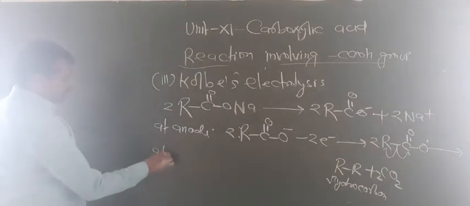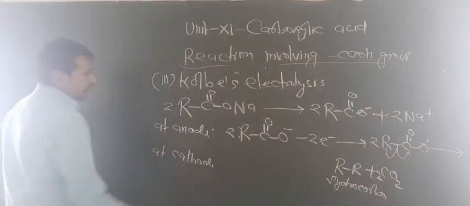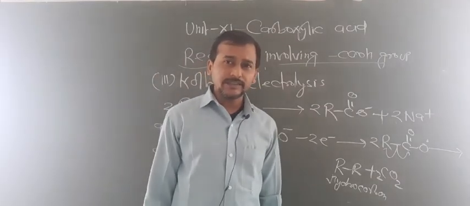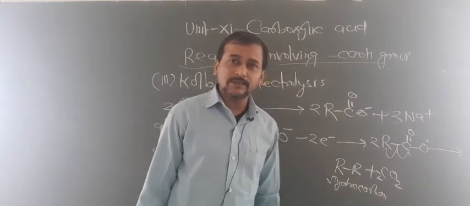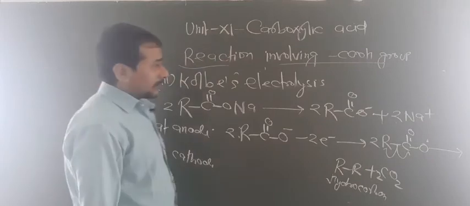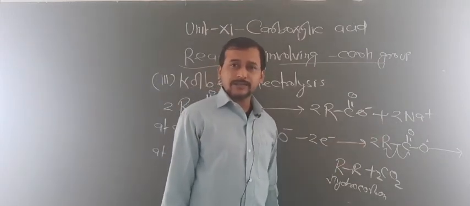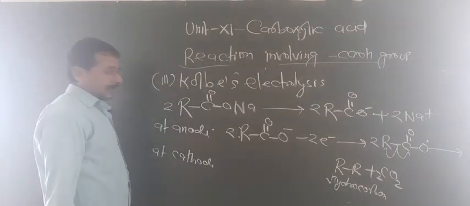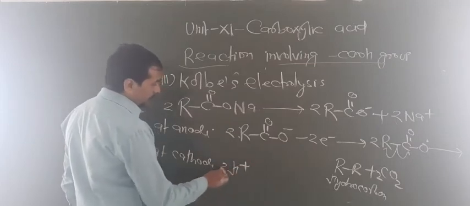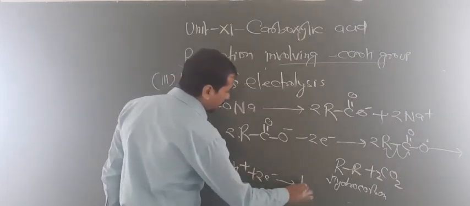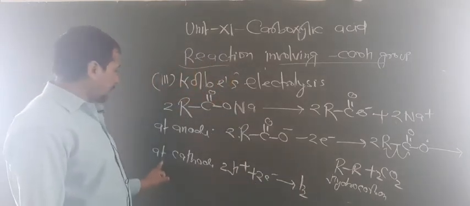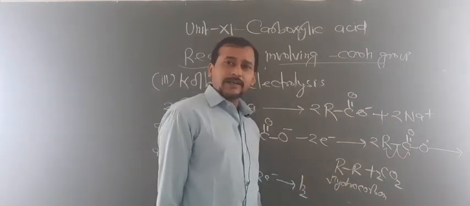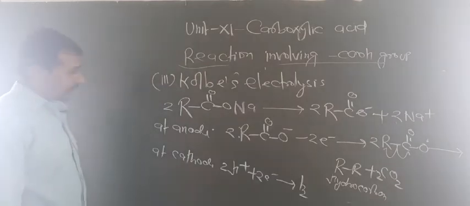Now at the cathode what happens? Here 2 types of cations are there, H plus and Na plus. So I told you in electrochemistry, the higher the reduction potential value, the more will be the possibility of discharge. So you know that H has 0 value and sodium has minus 2.71 volt value. So that's why H plus can be discharged here. So 2H plus take 2 electrons and this will generate H2 gas. So at the cathode H2 gas is liberated and at the anode CO2 gas and the R-R bond like this, that is a hydrocarbon, is formed. Are you getting this point?